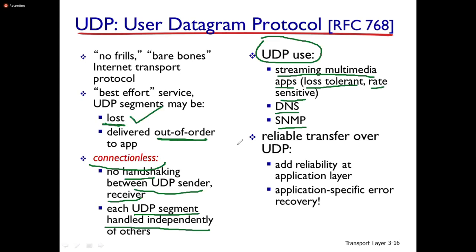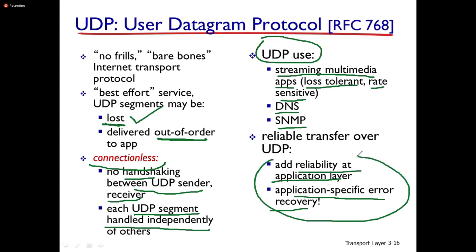If you want reliable transfer over UDP, you can add reliability at the application layer, because UDP is unreliable data transfer. We need to add this reliability at the application layer, and this is application specific error recovery. We can include it as part of the user application layer, so that UDP also provides reliable data transfer.